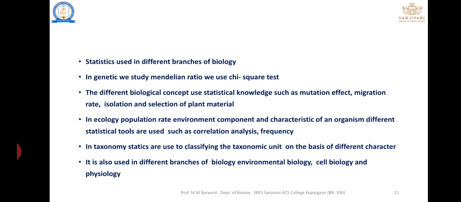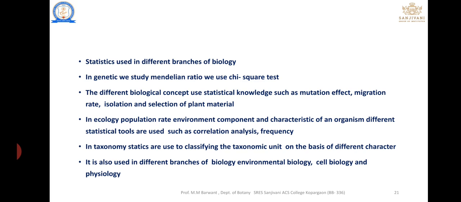Next is migration rate. For example, 25 people move from area A to area B, that is a migration rate that can be explained with the help of biostatistics. Isolation and selection of plant material: isolation means, for example, we have planted 100 trees. Out of that, 75 are successful, and 25 are damaged or not successful trees or plants. That can be easily done with the help of biostatistics.